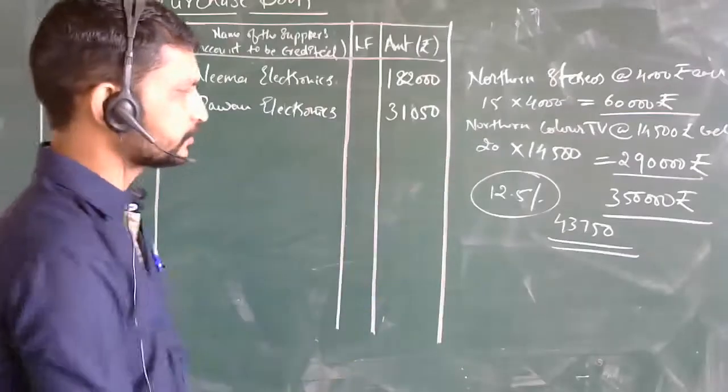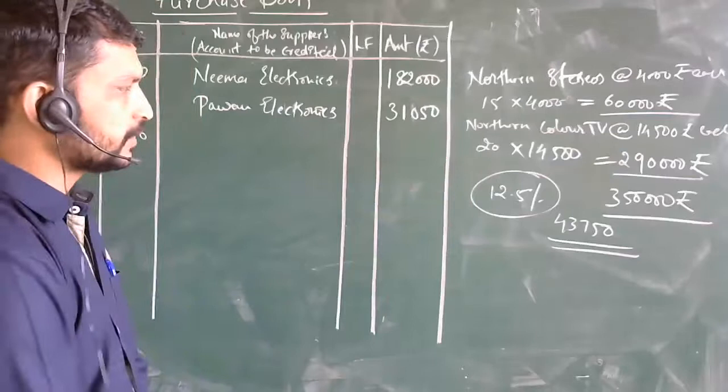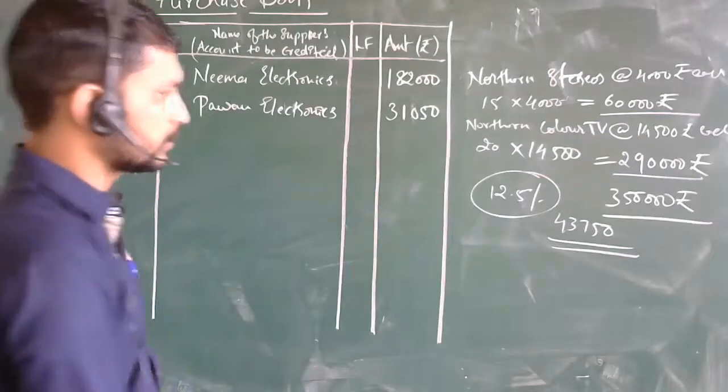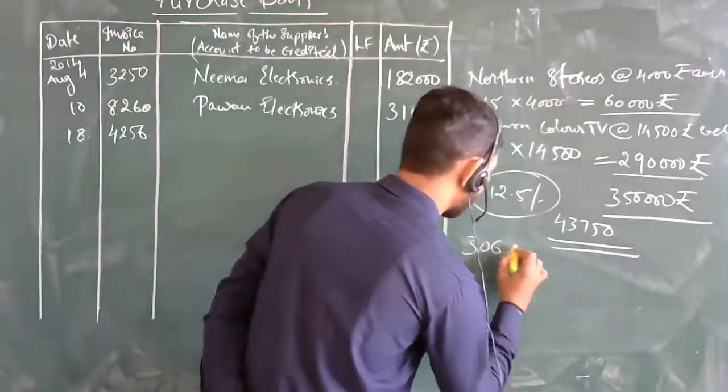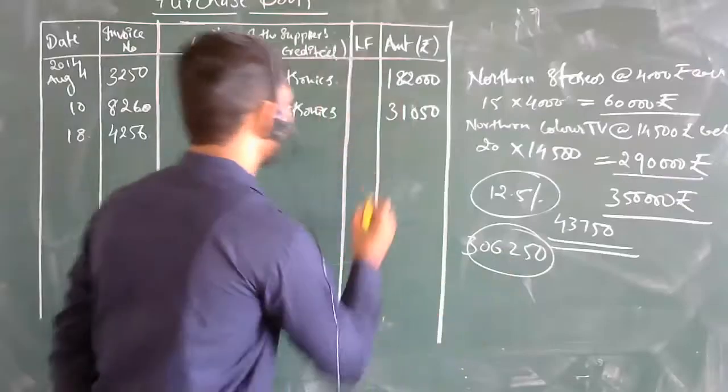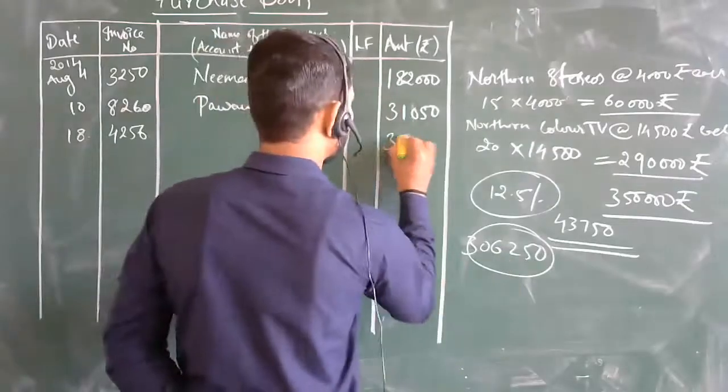Then after that, remove that amount for the final amount. Sir, it is 3,06,250. So this is the net amount, 3,06,250.